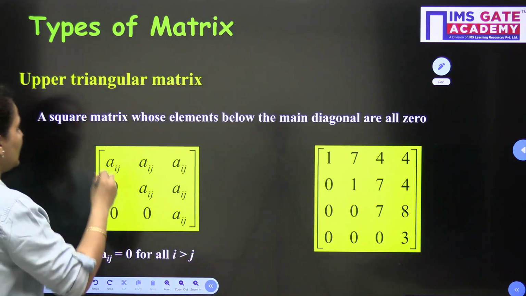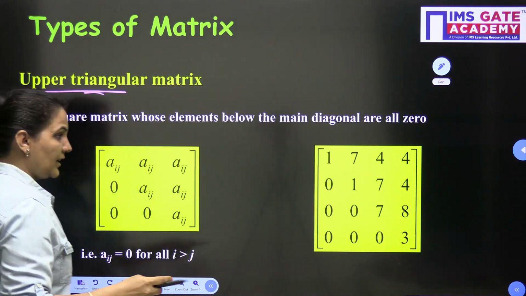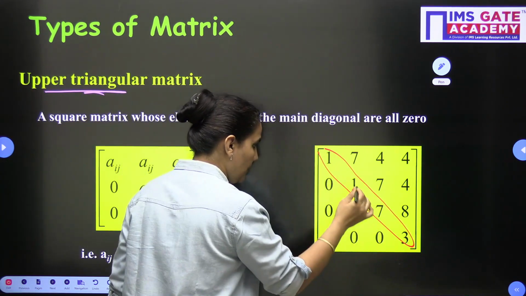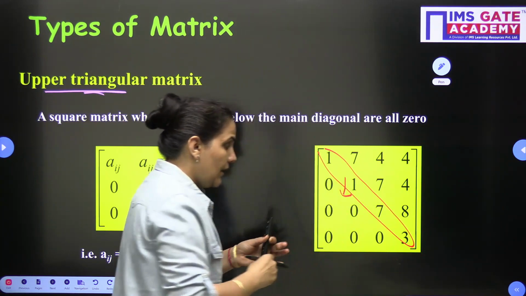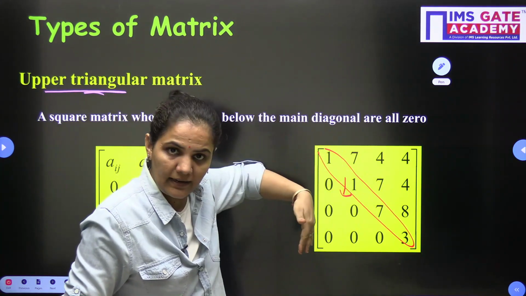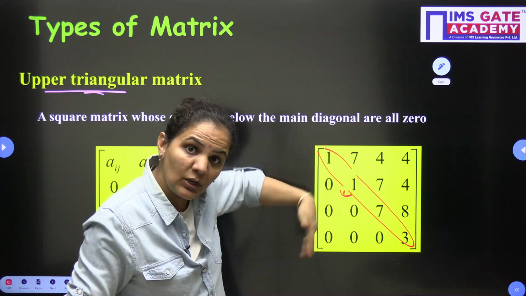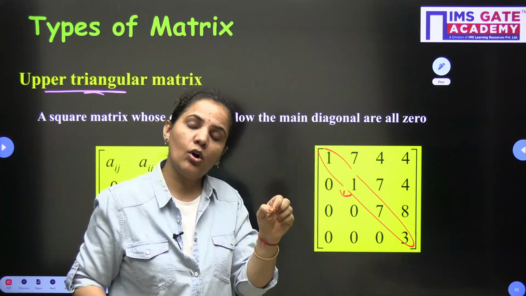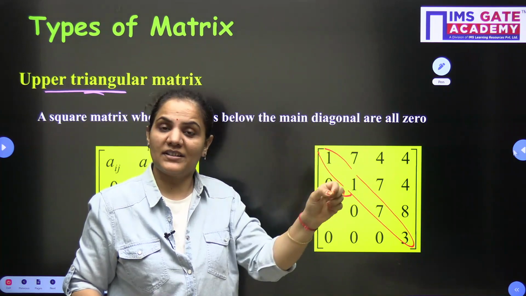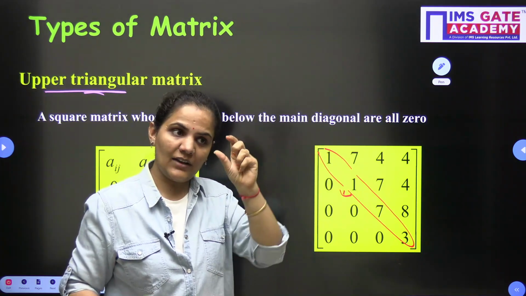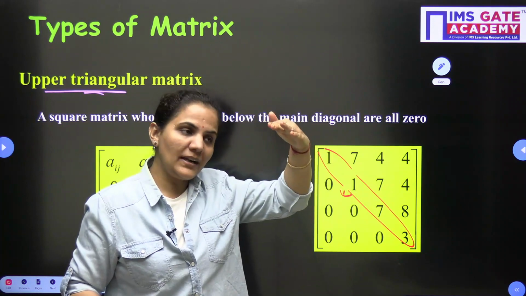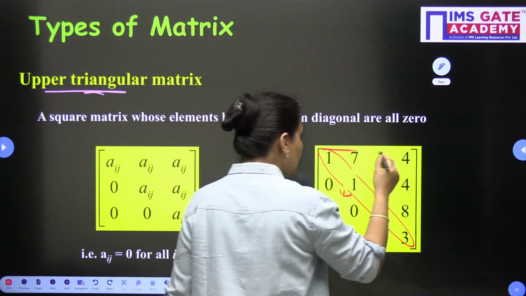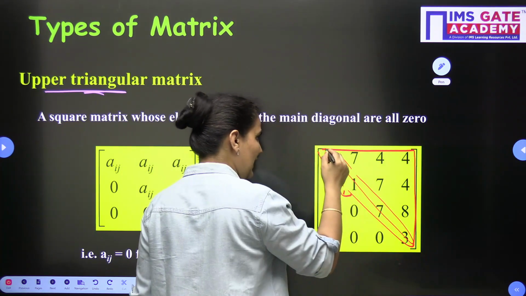Now we have a specific name, upper triangular. Upper triangular means, if this is my principal diagonal, and in a square matrix all elements below the principal diagonal are 0, then it is called an upper triangular matrix. Remember, we have the name upper triangular, but below the principal diagonal all elements are 0, or you can say above the principal diagonal the elements are non-zero.